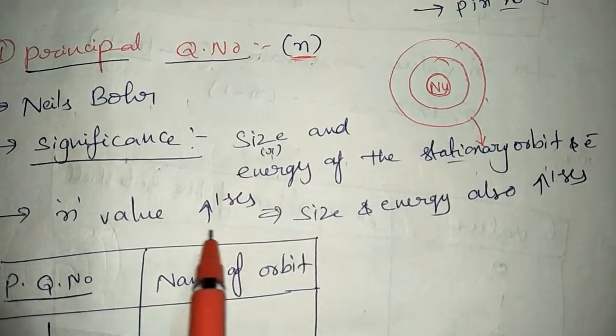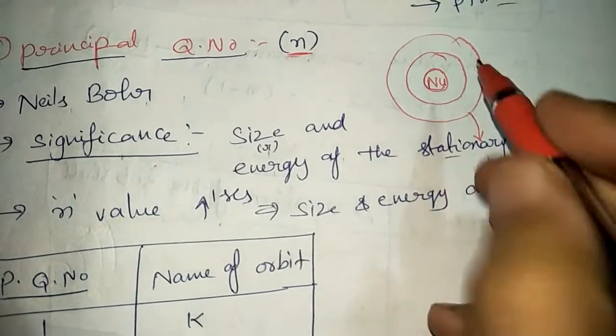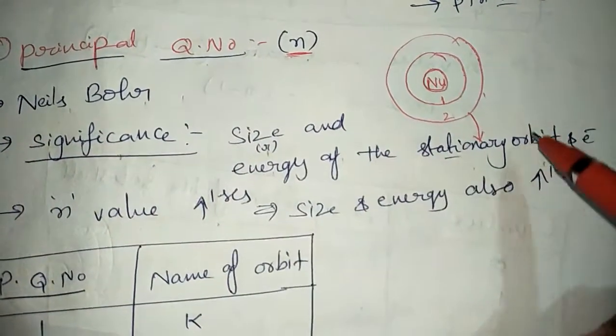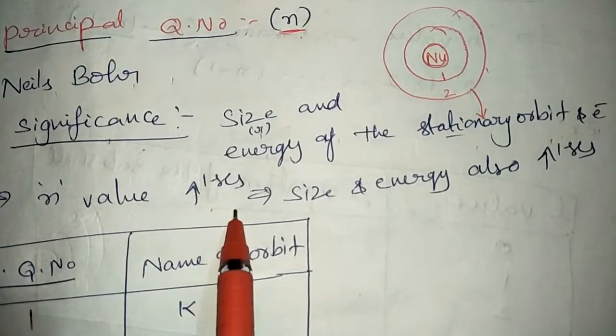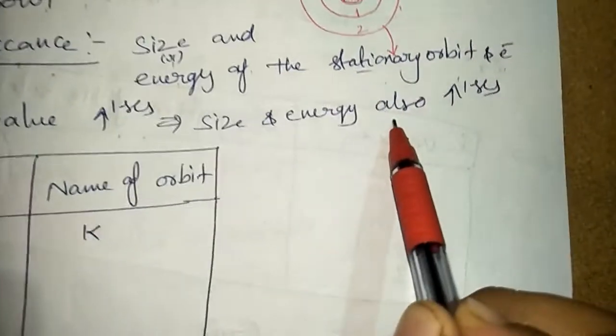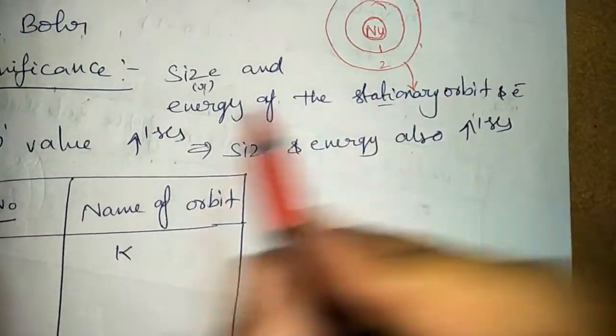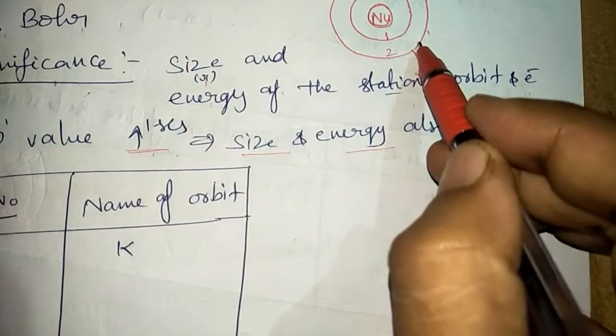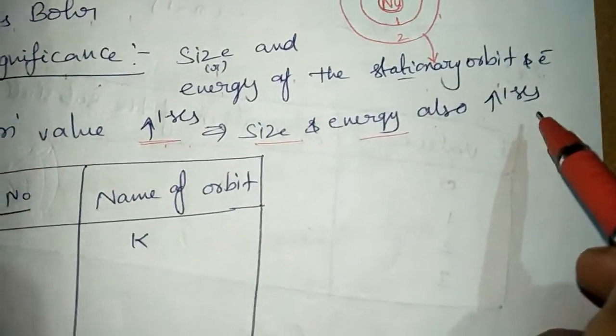As the n value increases, here n is 1, 2, and if another circle is there, that is 3. If the n value increases, the size and energy of the stationary orbit also increase.